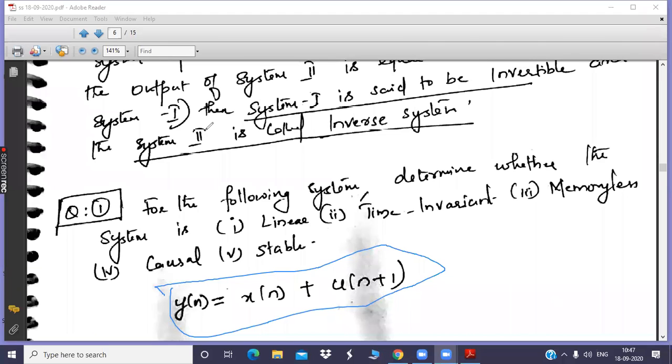Okay, whatever input x(n) you have given, the system has performed a summation. It has added a quantity called u(n+1). What is that u(n+1)? u(n+1) is the time shifted version of the unit step signal. To which side will you shift u(n+1), left or right? u(n+1) means you need to shift towards the left.